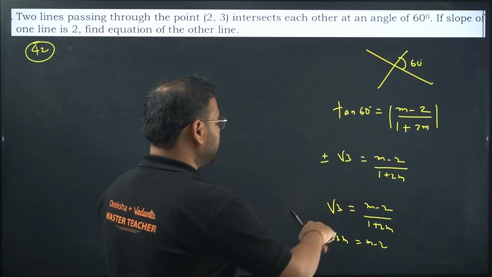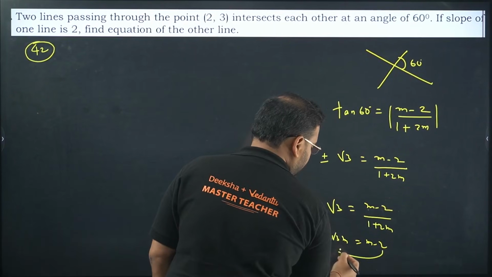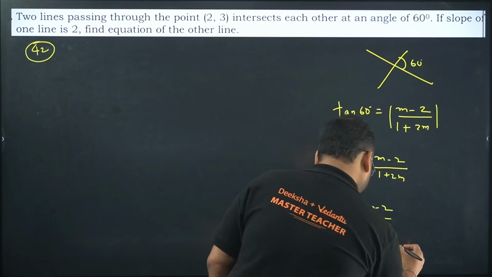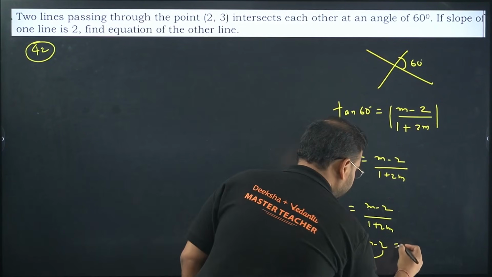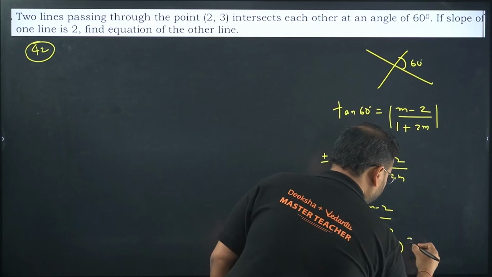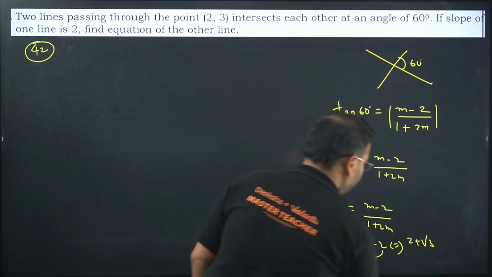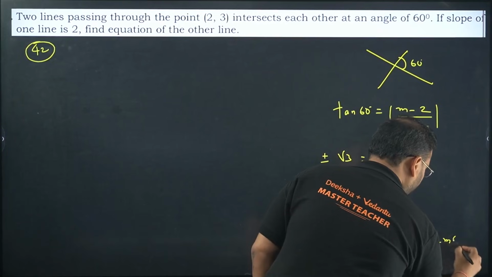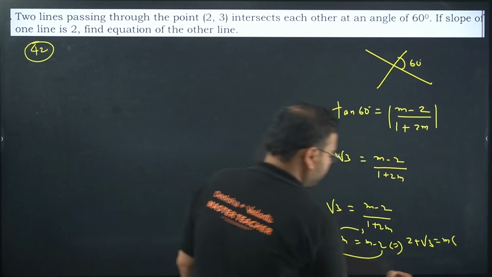Okay, I'll move this 2 over here and this on that side. So I get 2 plus root 3, and I have m, take m common, you'll get 1 plus 2 root 3.